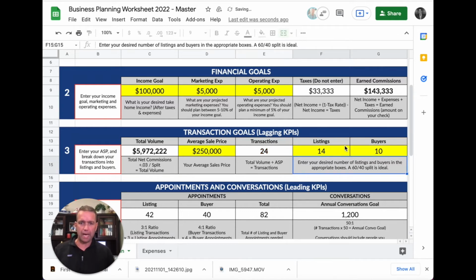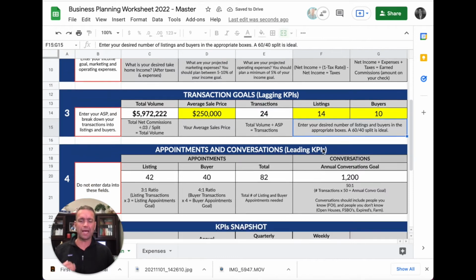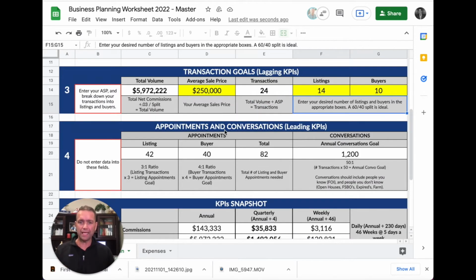And when I do that, what it's going to begin doing is calculating for me my leading KPIs. Leading KPIs are inputs. Lagging KPIs, which is your sales, those are outputs. So think of it like this. What you eat and the amount you work out, that's your leading KPIs. What you weigh would be your lagging KPIs. So there's inputs and outputs. The leading is the actions you take that create the results that you want.